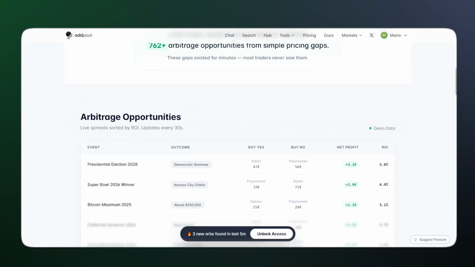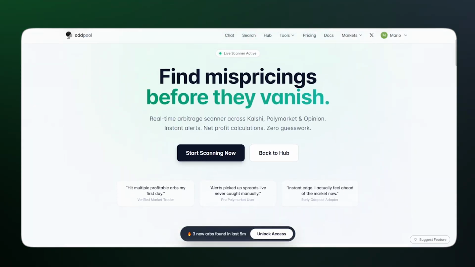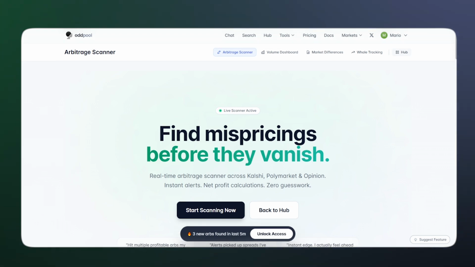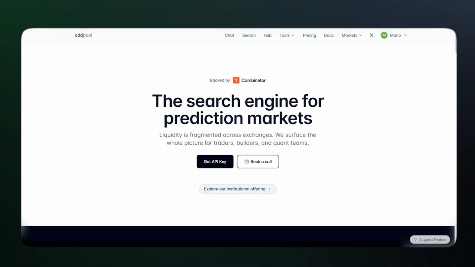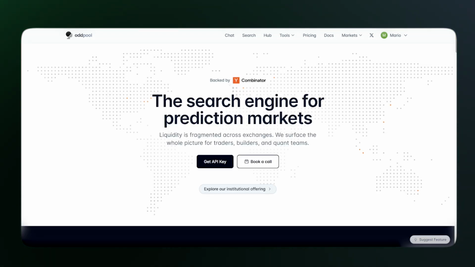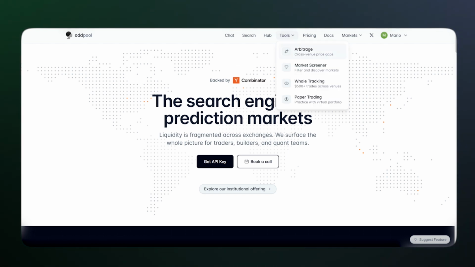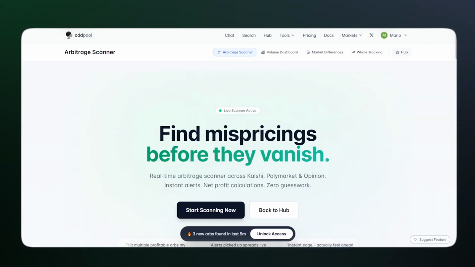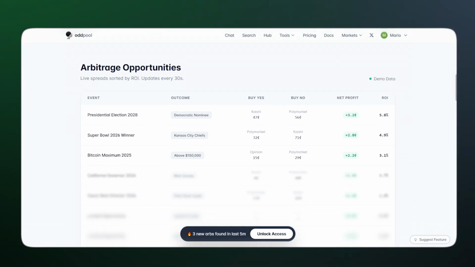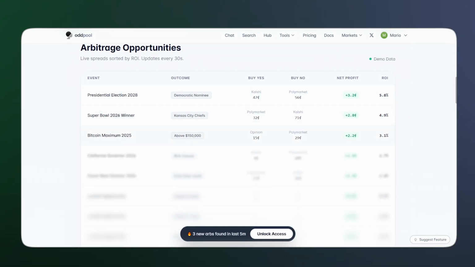Coming in at number 4, we do have Oddpool. Now, Oddpool is actually a company backed by YC, which in hindsight makes them look the most premium product on this list. However, it's number 4 on this list because, number 1, it doesn't have much of a venue coverage. The only venues that they do support is Polymarket, Kalshi, and Opinion. So they only have 3 venues.